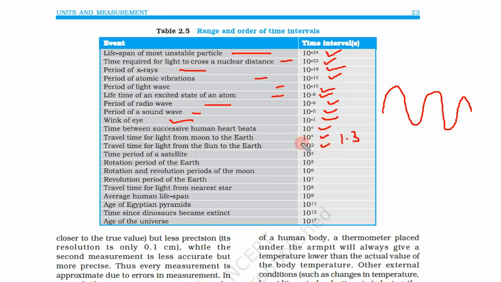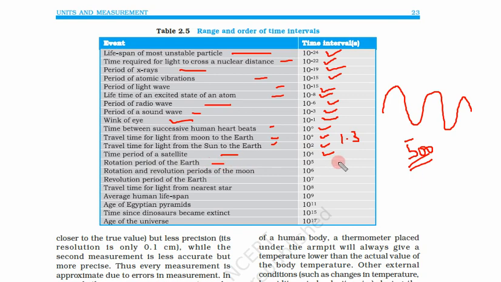This is 8 minutes 20 seconds, so this is around 500 seconds. So it is a little bit wrong. This must be 10 to power 3, but we can consider it 10 to power 2. Time period of a satellite is 10 to power 4 second. 10 to power 4 second means this is less than a day, a few hours.